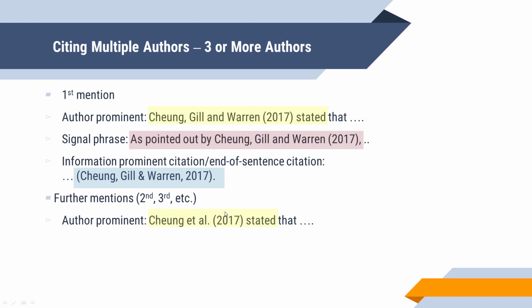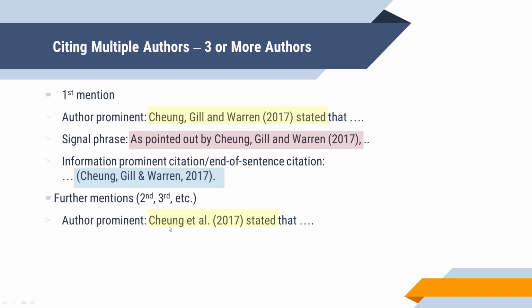In this case, you would just put et al. In Latin, this means and others. So for the author prominent, you would write Chung et al. full stop. Give a little space here, so one space, and then the bracket 2017 end of bracket stated that.